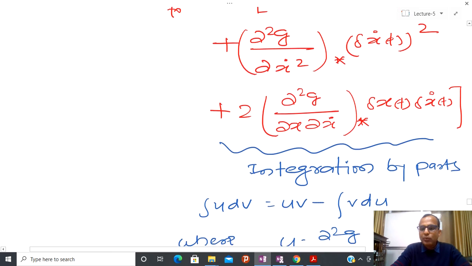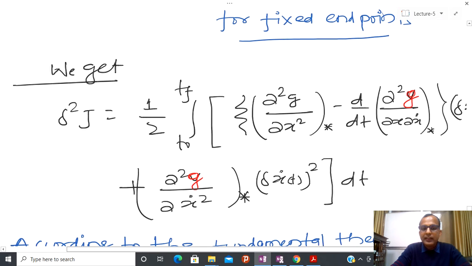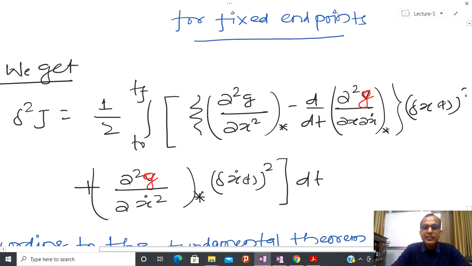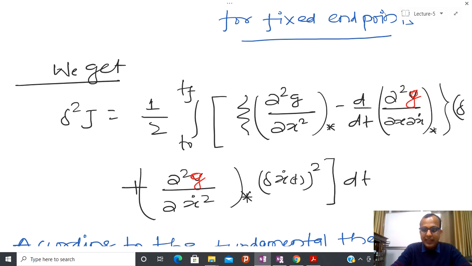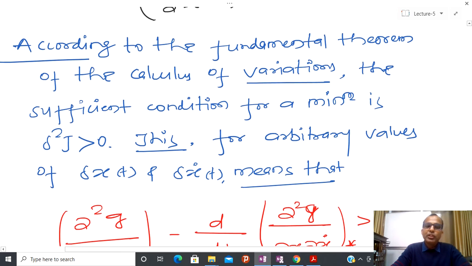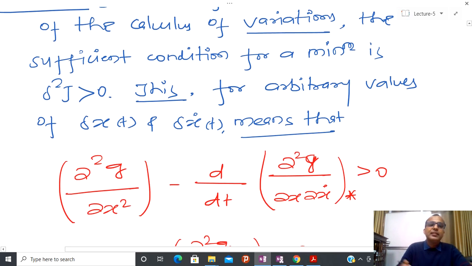After aggregating everything here, you can see I have this kind of term, and after that I am going to apply the fundamental theorem of calculus of variation. The sufficient condition for minima is that the second variation should be greater than 0. Similarly, if I want to find the maxima, then I have to make sure that the second variation is less than 0.